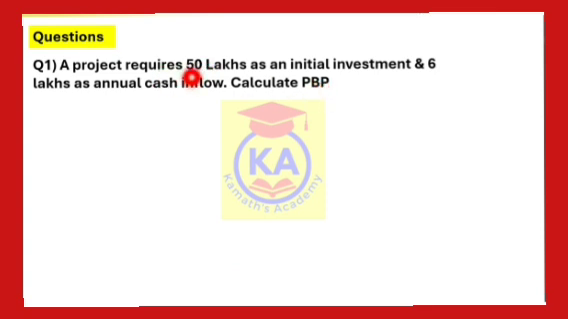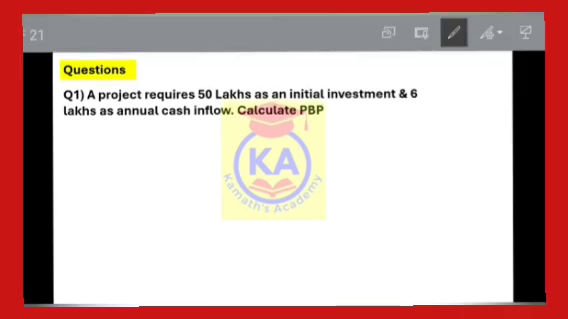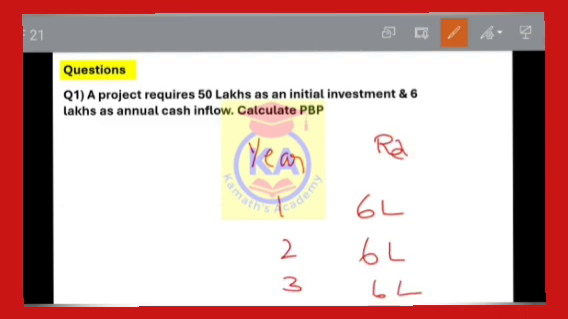A project requires 50 lakhs as an initial investment and 6 lakhs as annual cash inflows. Annual, the word here, annual cash inflows, means every year this project is generating 6 lakhs. For year 1, it is generating 6 lakhs. Year 2, it is generating 6 lakhs. Year 3, it is generating 6 lakhs. This is cash inflow, or you can say returns. I'm not solving this; please remember, we'll be solving it later.